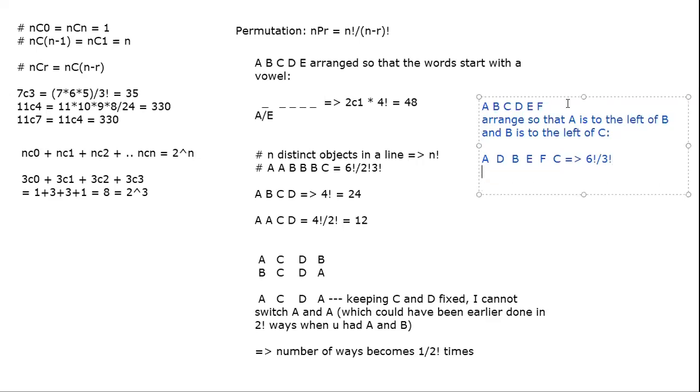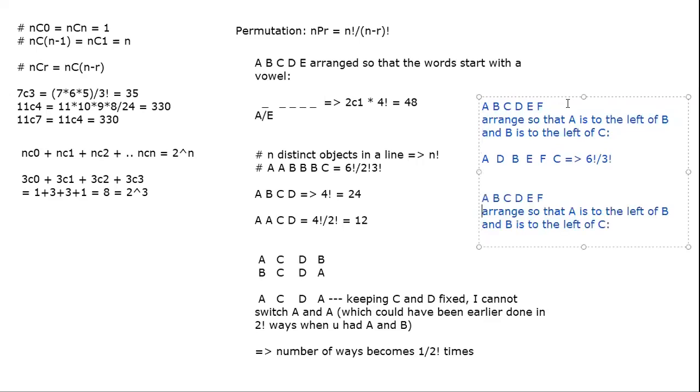So if I had specified, let's say, another question: arrange so that A is to the left of B and C is to the left of D. So it would be 6 factorial over 2 factorial, 2 factorial. Why? Because there is a condition on A and B switching. Separately, there is a condition on C and D switching. So it's exactly the same as if I had asked to arrange the letters A, A, B, B, C, D, E, F. Same question. So I hope this is clear now.